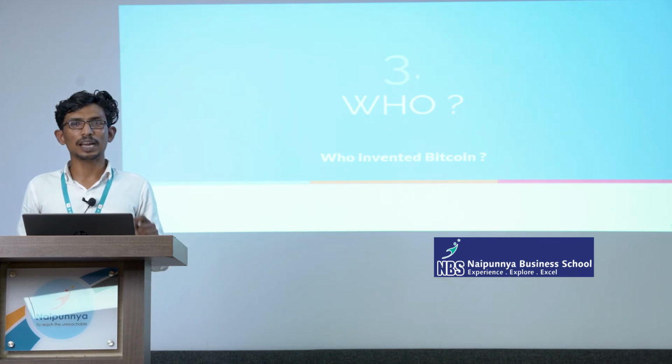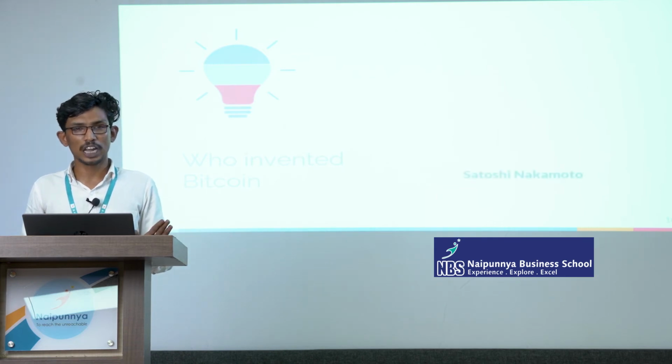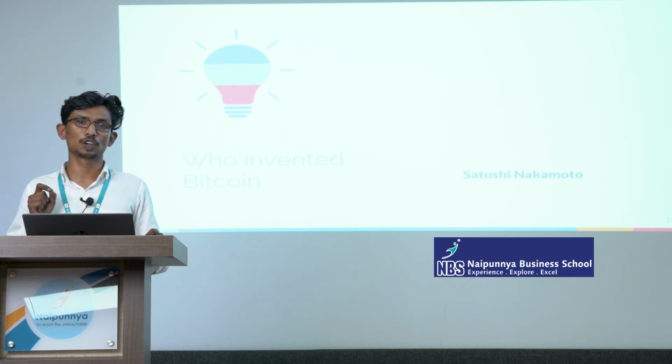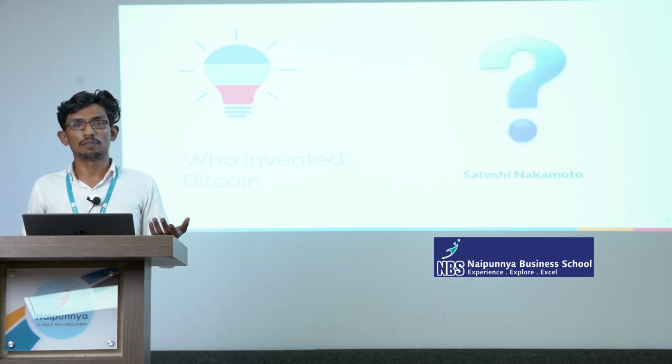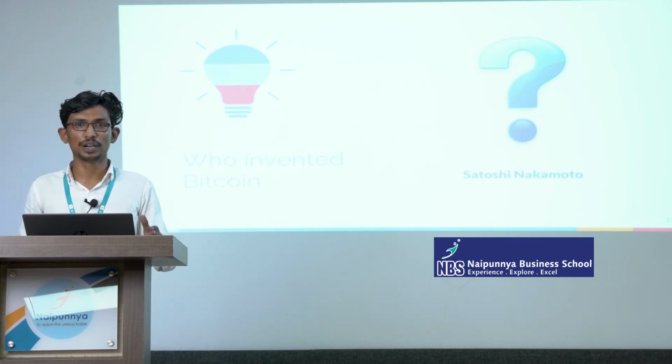We only have a name, which we all have seen in an article of 2009. The name was Satoshi Nakamoto. He's a programmer who introduced it, as we believe, because we don't even know whether it is a person, a group of people, or just a fake name. It was introduced and we don't know who it is. We don't have a correct address or a photograph, or whether it was introduced by a group of people or an organization. We don't know. It happened just in 2009.